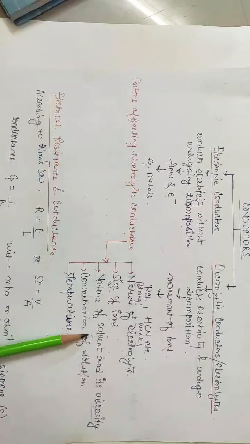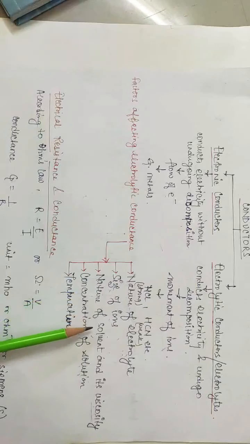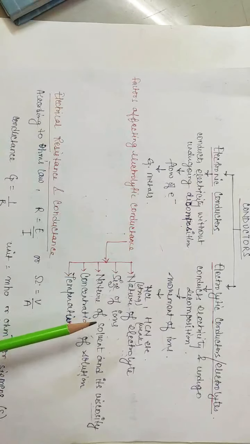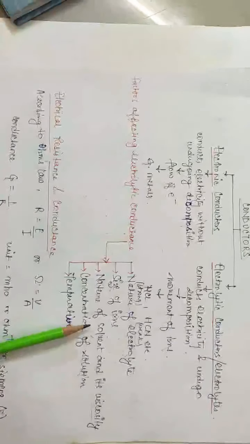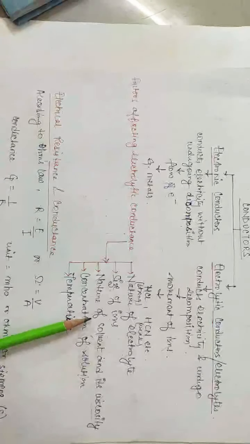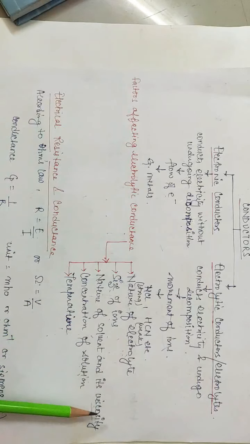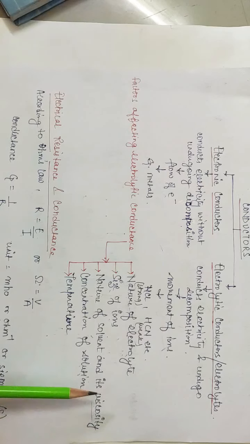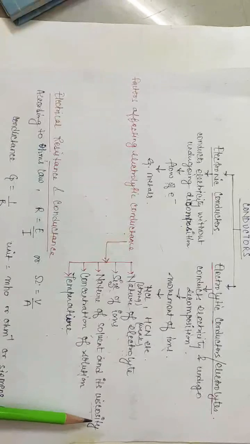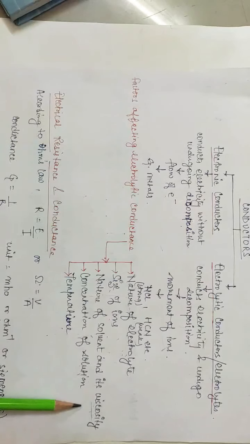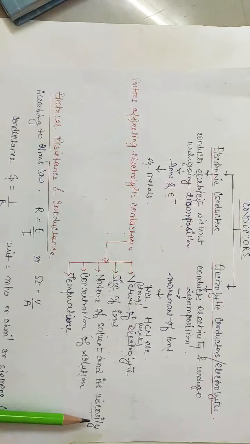Next is the nature of solvent and its viscosity. Nature of solvent means whether it is polar or non-polar. In polar solvents, the electrolyte ionizes to a greater extent. Hence, greater is the conductance. And if the solvent is viscous in nature, if the viscosity is higher, it will provide resistance to the flow of the ions, and hence the conductance will be low.